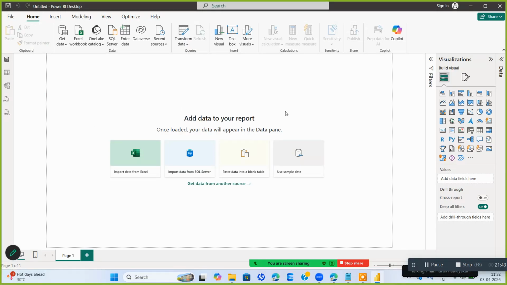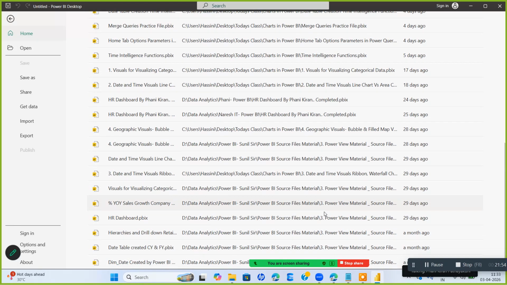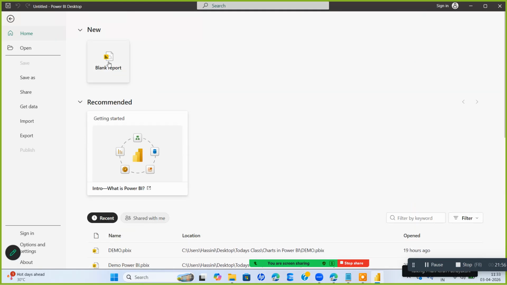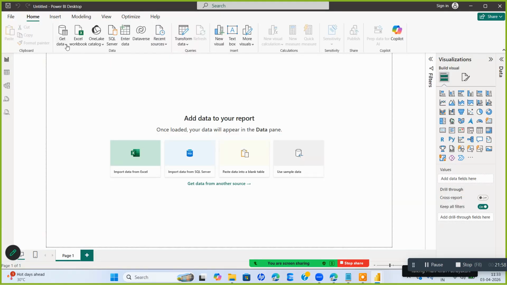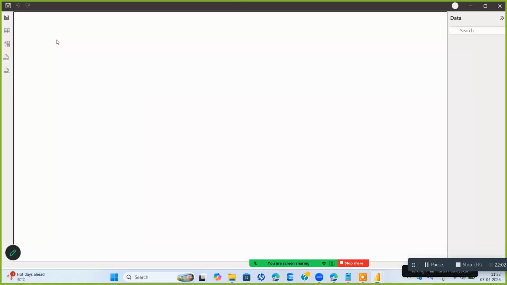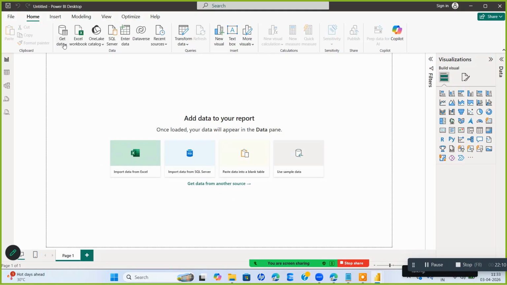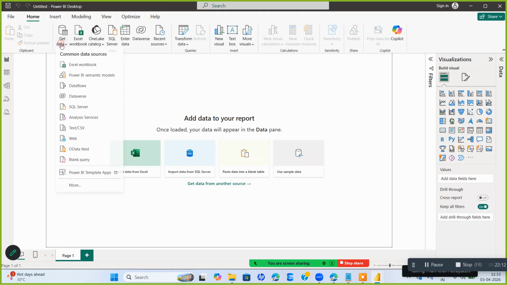Okay. So now I'll start a small analysis. I'll quickly show you. I go to get data. By clicking on get data, if you go to file, these are some various reports I have generated. Like this, you will click on the blank report. After clicking on blank report, one minute. You go to get data.